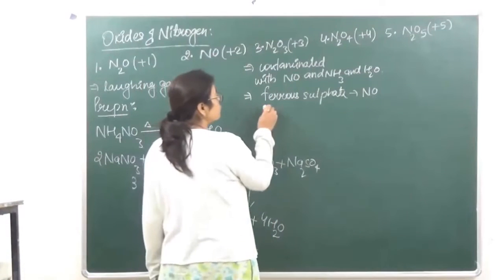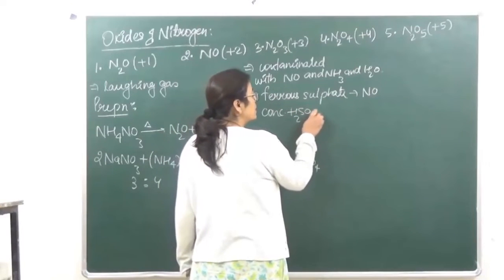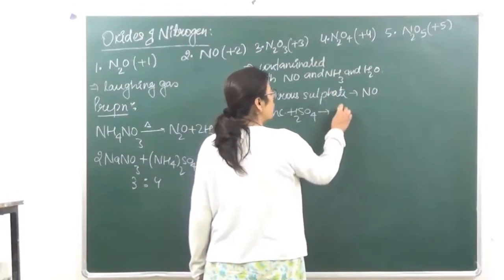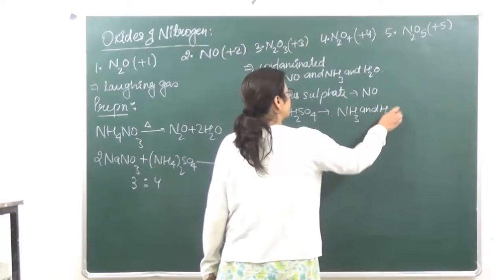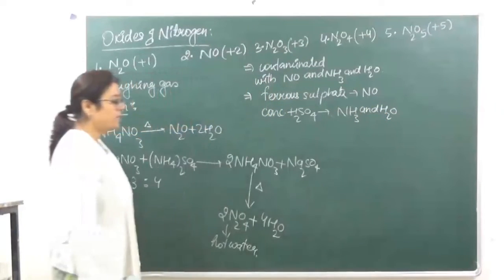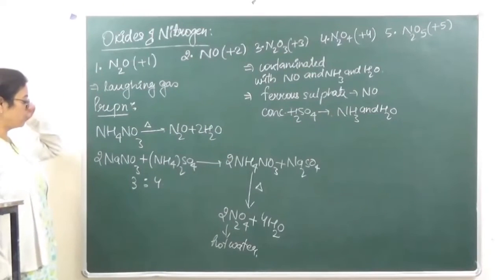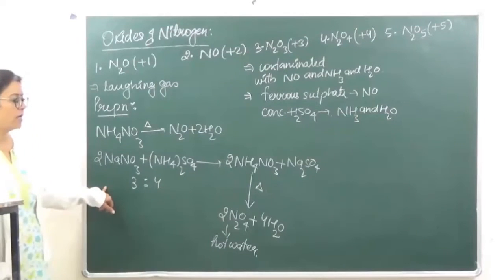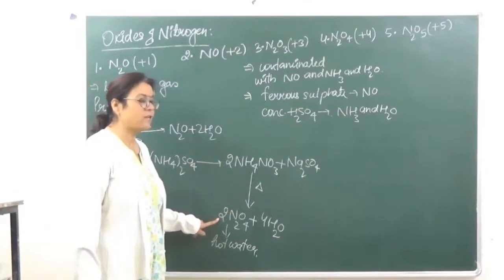And then it is treated with concentrated H2SO4, which is going to remove ammonia and water. Right? So this is how we can prepare: sodium nitrite और ammonium sulfate को we are taking in the ratio 3:4, when we get ammonium nitrate, which is heated to give us nitrous oxide.